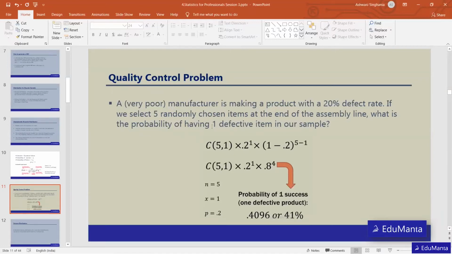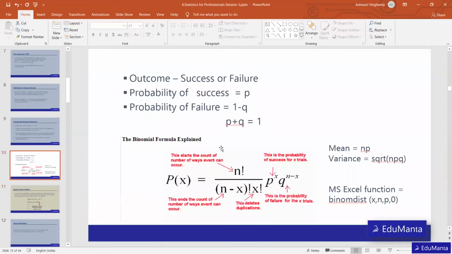And then finally we need that in those 5, one will be defective. What is the probability that only one will be defective? So the x will be 1. After applying the formula, here is n factorial divided by n minus x factorial.